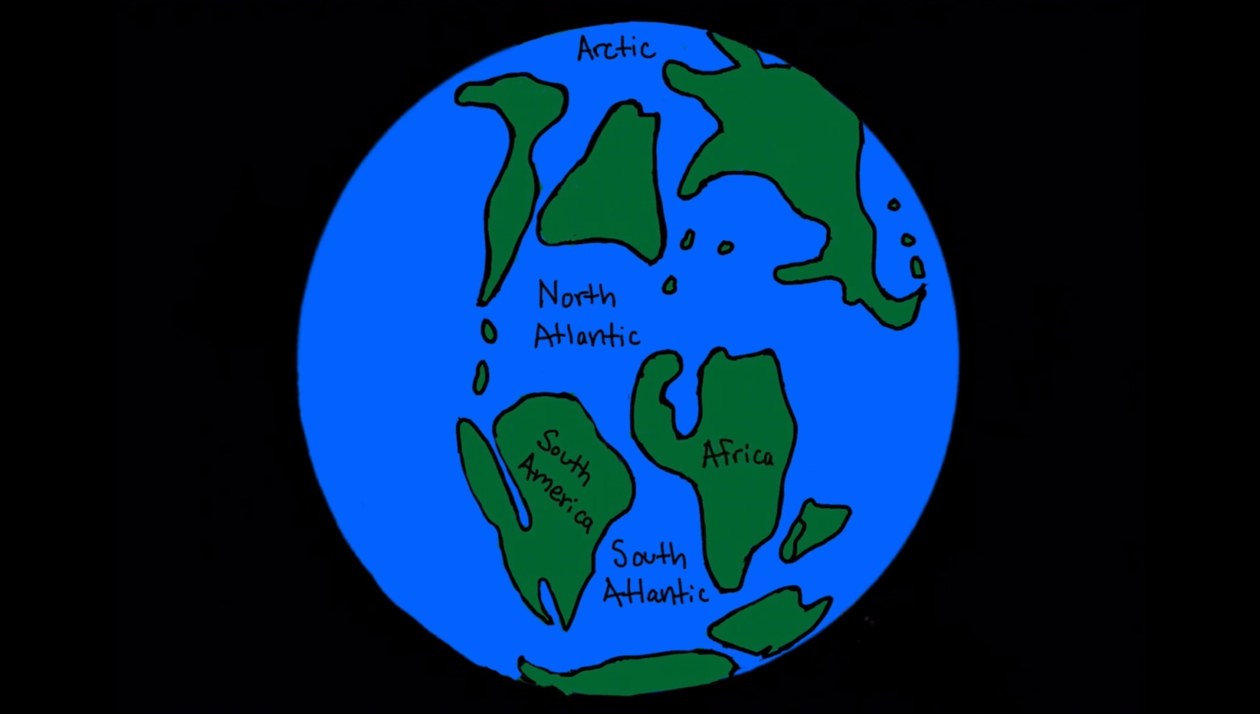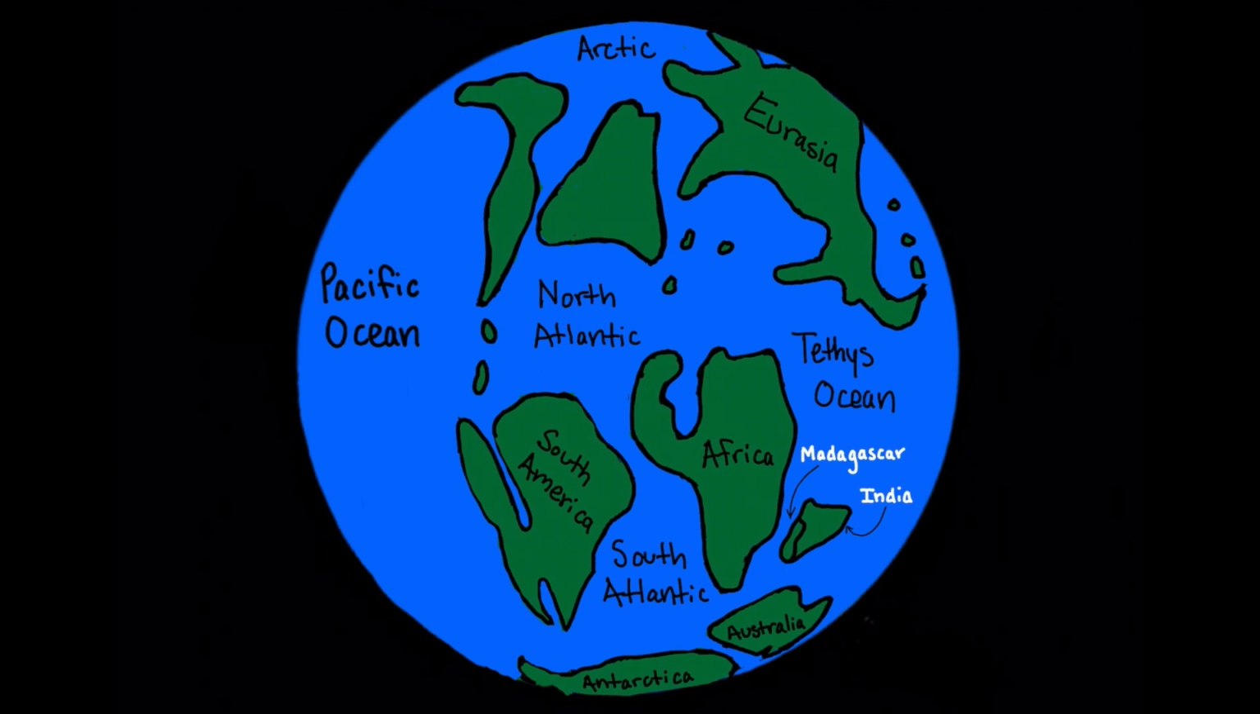The Tethys Ocean was found between Eurasia, Africa, Antarctica, and Australia. India separated from Madagascar and began to move northward. The Pacific Ocean was now the body of water that wrapped around these continents. High sea levels caused large portions of North America to be flooded.